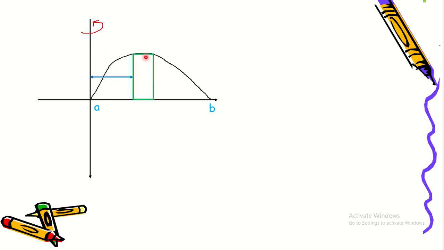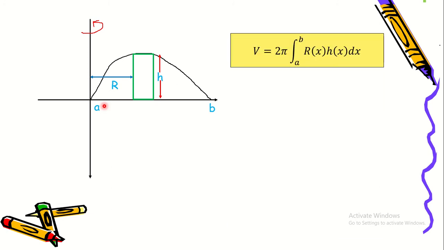So as you can see, yung rectangle natin ay parallel dito sa axis of rotation, which is the y-axis. And then, so that's the radius, and then this is the height of the shell or the rectangle. So using the shell method, the equation is this.